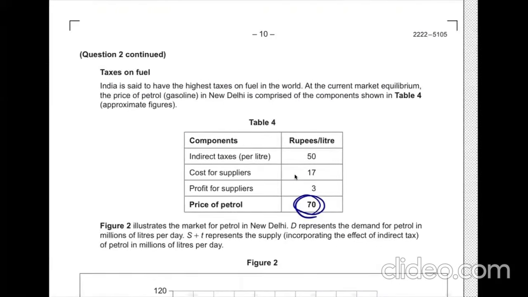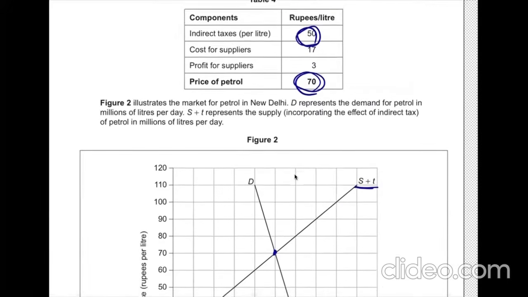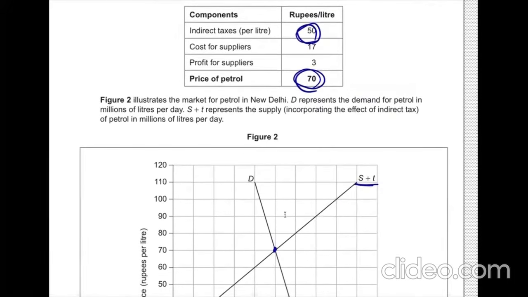Okay, without. Then the tax amount is 50 rupees. Then we have to find out the price without taxes. Then simple, 70 minus 50, then 20. Yeah, here we go. So this is the S without tax, you can say.